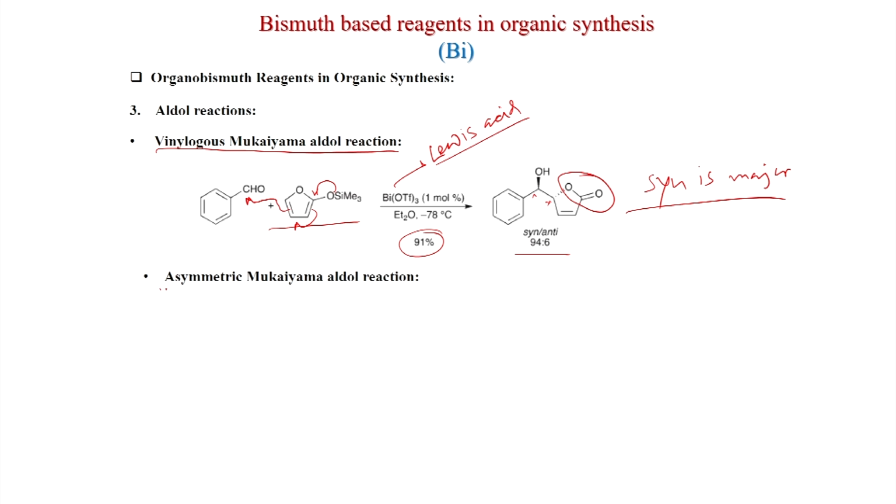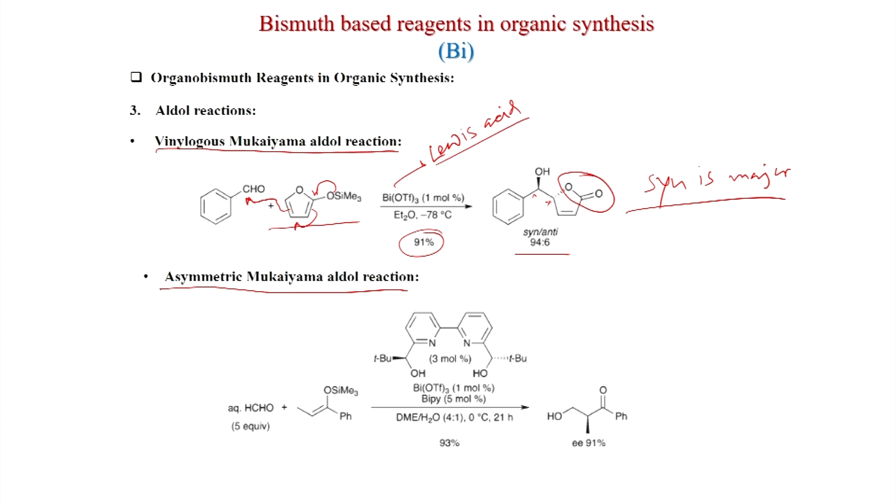Now, this reaction is also possible with a chiral ligand, and you can develop an asymmetric version that is presented here with aqueous formaldehyde, and this is the enol silane with this ligand. This is a C2 symmetric ligand, and with bismuth triflate again at 1 mole percent.